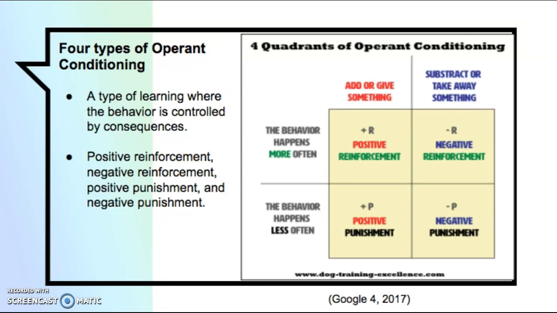Negative reinforcement is when a response or behavior is strengthened by stopping, removing, or avoiding a negative outcome or adverse stimulus. For positive punishment, try to think of it as adding a negative consequence after an undesired behavior is exhibited to decrease future responses. As for negative punishment, try to think of it as taking away a certain desired item after an undesired behavior happens in order to decrease future responses.